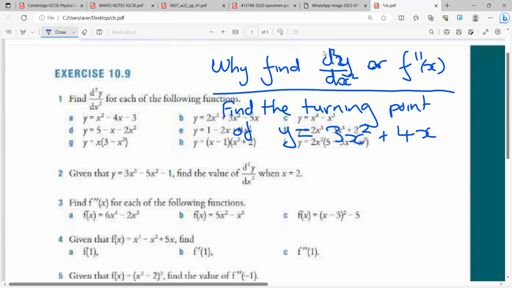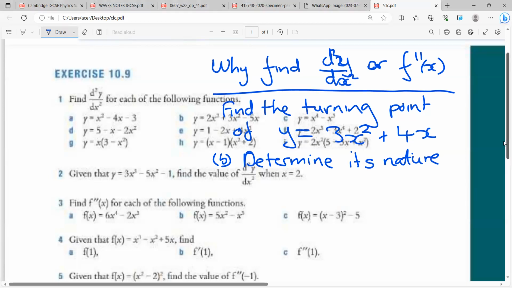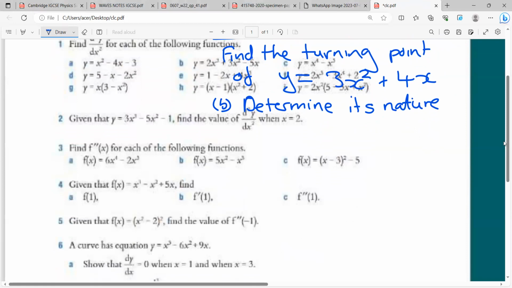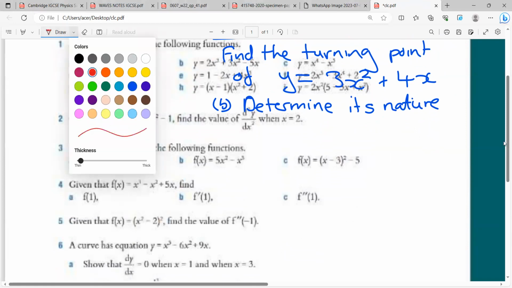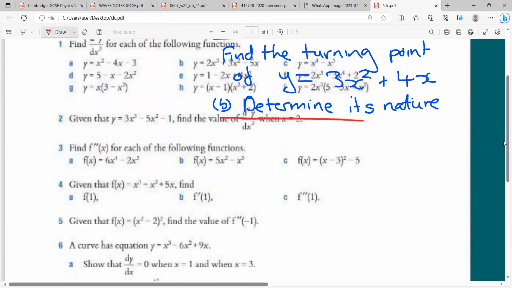We know it has one turning point, right? And then for part B, determine its nature. All right. So that's fine. So now let's do this.